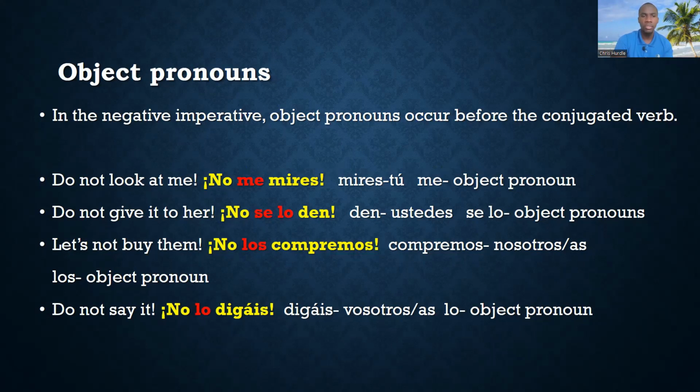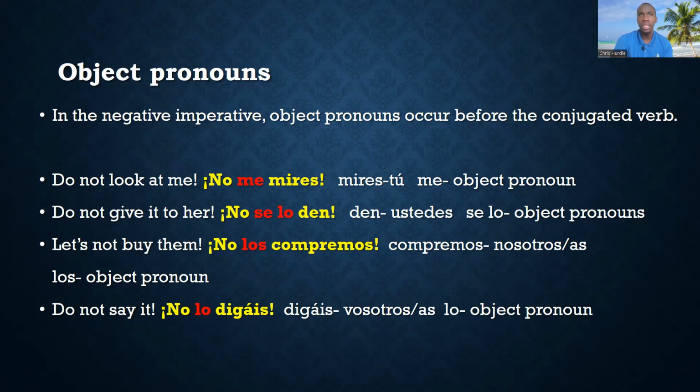So let's look at some examples. Do not look at me. No me mires. This is directed at someone that you know, because mires would tell you that that is familiar. So that would apply to tú. And the object pronoun will be me. Do not give it to her. No se lo den. Den tells us that the command is directed at a group of persons, could be familiar or not, doesn't matter, but the command is directed to more than one person, right? So ustedes.